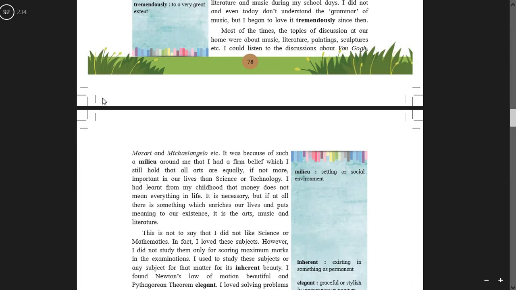It was because of such a melee around me that I had a firm belief, which I still hold, that all arts are equally important, if not more. Students, see the word meaning of melee: setting or social environment. So since childhood, Achyut Godbole got a very healthy environment and therefore he could set his goals of becoming something in his life. Though he was not from a well-to-do family, it was a literate, cultured family.